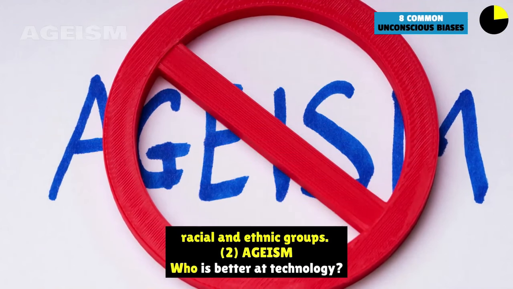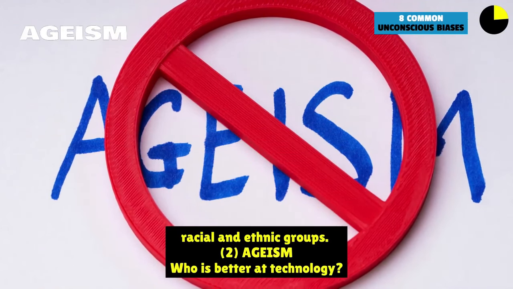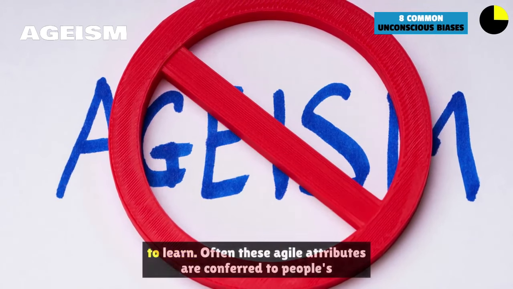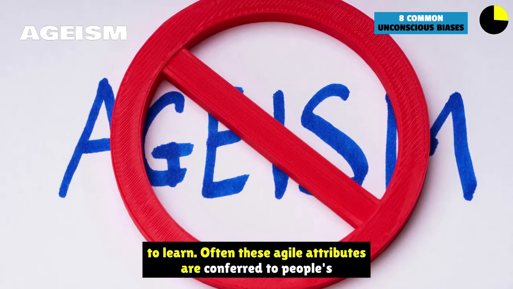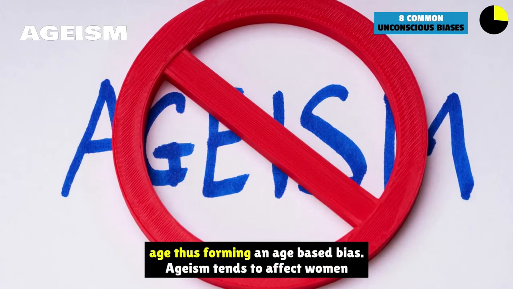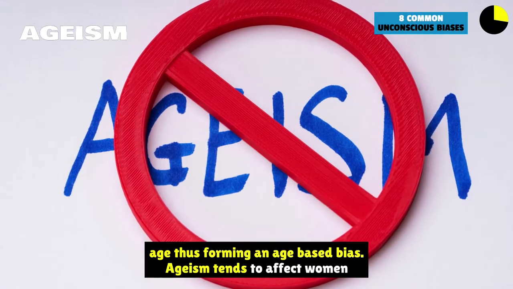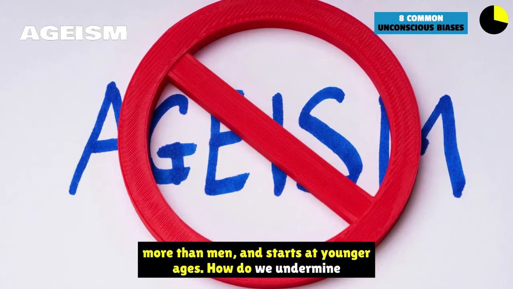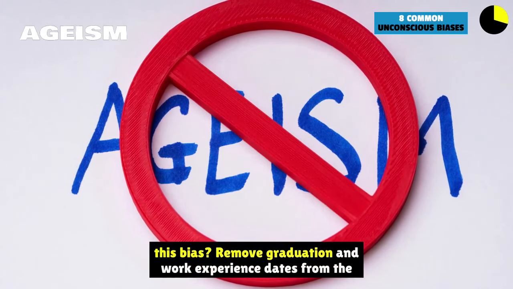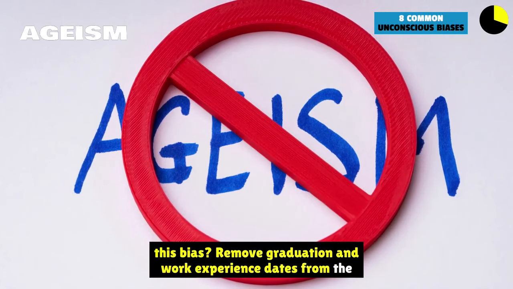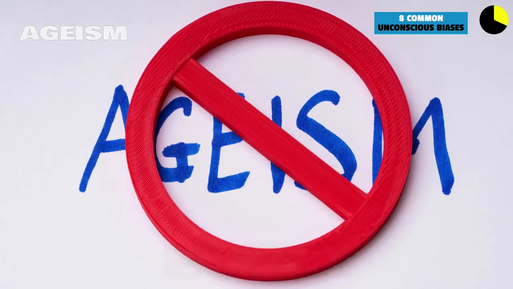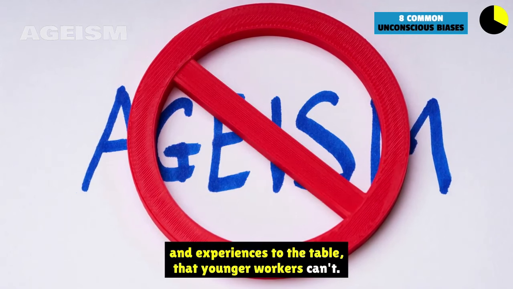2. Ageism. Who is better at technology? Who can learn faster? Anyone with the attitude and willingness to learn. Often these agile attributes are conferred to people's age, thus forming an age-based bias. Ageism tends to affect women more than men, and starts at younger ages. How do we undermine this bias? Remove graduation and work experience dates from the application process. Realize that older workers may bring skills and experiences to the table that younger workers can't.